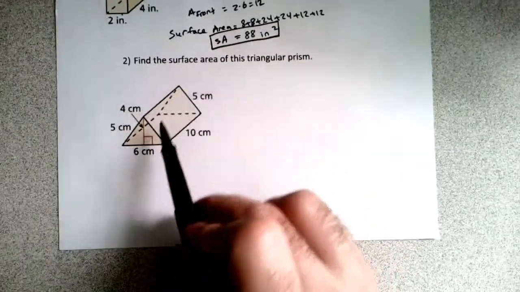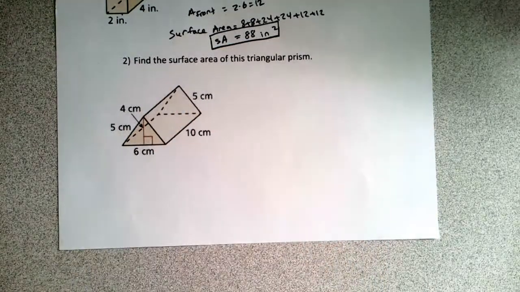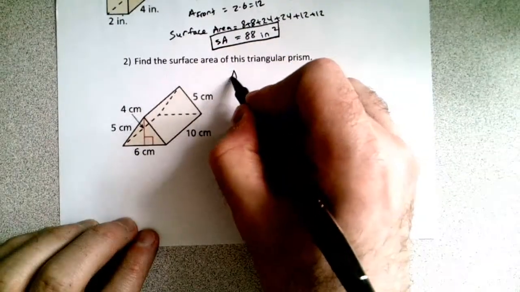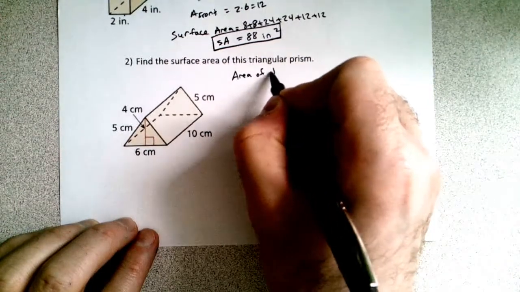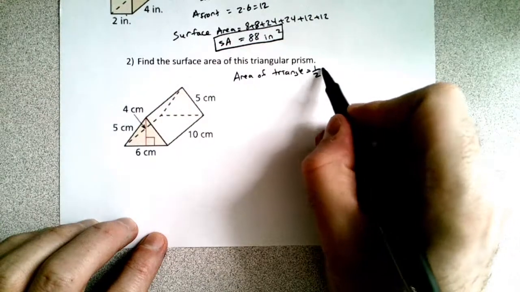Actually, we don't. We have 1, 2, 3. So left, right, and bottom, and then the back and the front, right? So it looks more like a tent, if you will. So we have 5 different areas to find here. But the challenge here is that the area of any triangle is not just base times height, it's 1/2 of the base times the height.